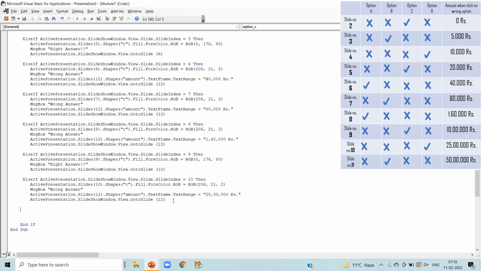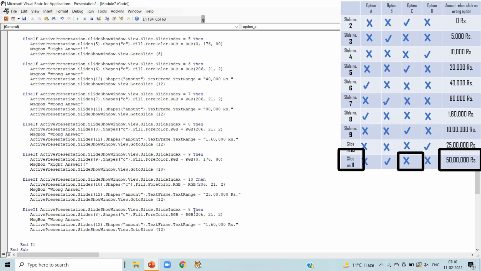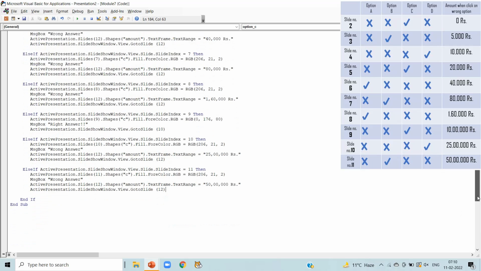Now in the slide number 11 option C is wrong answer. So paste the code. Write slide number 11 in the first line, and in the second line message box wrong answer, and the amount of money when we click on wrong option is 50 lakh here. And end if is already written at the end of all if and else if blocks. This is the coding of option C.